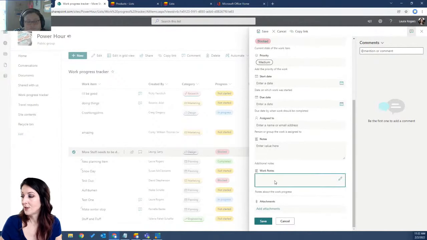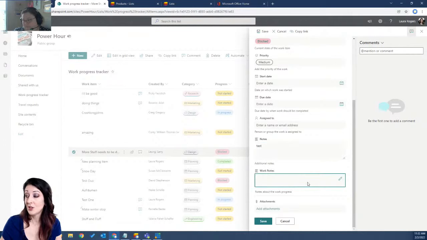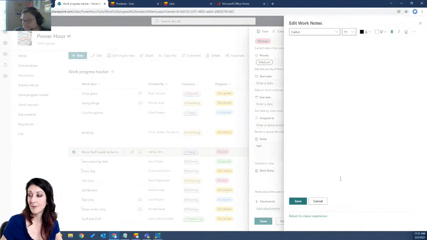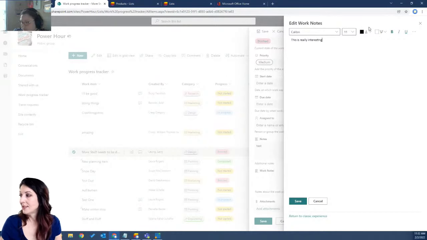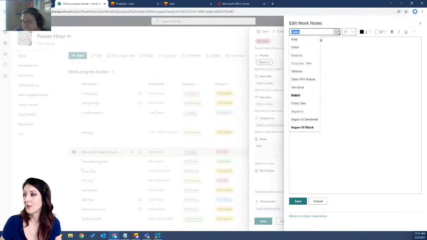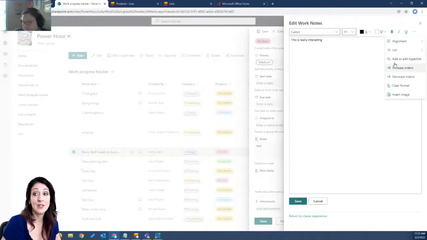Okay, so I'll go ahead and go back to my notes, and I can see this looks a little different. I've got notes, which was just a regular text field, just plain text. But this work notes one is the one I added that's rich text. So that's going to have that little extra paintbrush looking thing. When I do that, look, this pulls up an entire separate interface. And again, same things that I can do here. It just gives you this huge surface to work with and gives you the ability to have all these fonts that you can choose, font sizes, colors, highlights, and again, that whole other list of extra things that you can do.